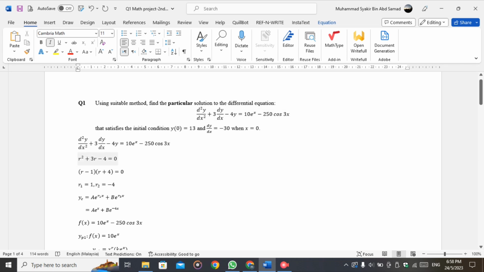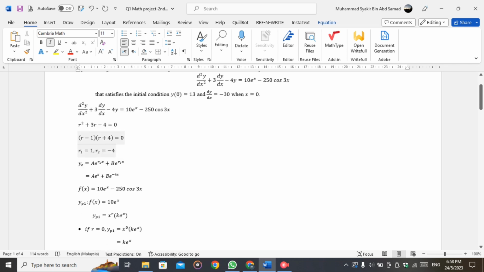From the question, we set up the characteristic equation r² + 3r − 4 = 0. Solving it, we get r1 = 1 and r2 = −4, which are different roots.